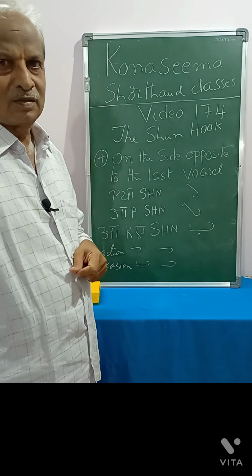Option. Shun hook is to be written opposite side of this vowel. Here it is clearly we can know it. Occasion, occasion. Here two vowels are there. What is the last vowel in this? A. On the side opposite to this vowel, we have to write this.